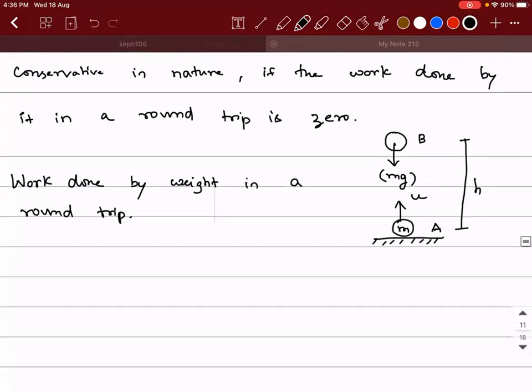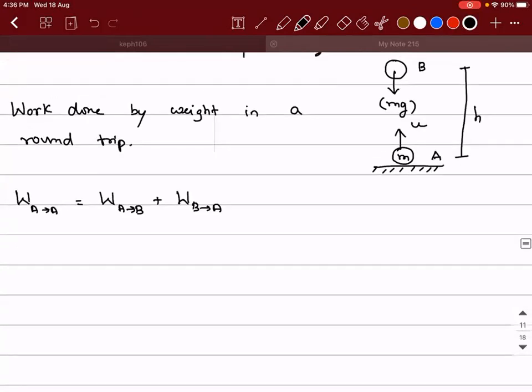So what do I mean by round trip? Work done from A to A itself. So can I say this as work done from A to B plus work done from B to A? Yes, sir. Right. So what is the work done by the force from A to B? When the object is going from A to B, mg is in the downward direction, displacement is in the upward direction.